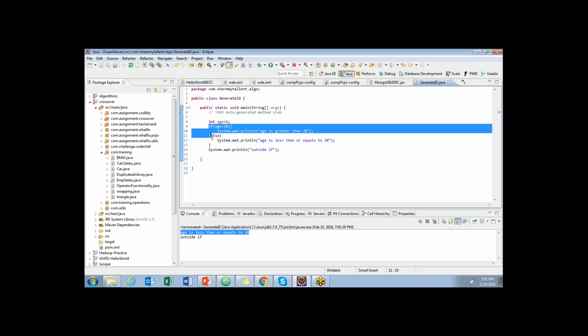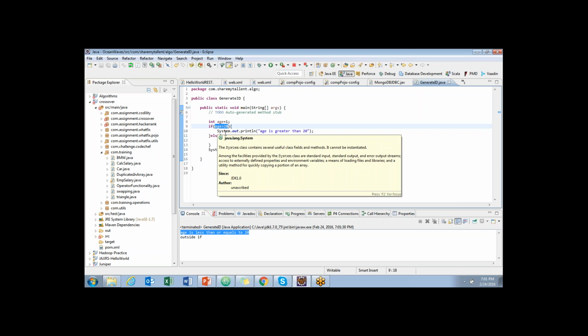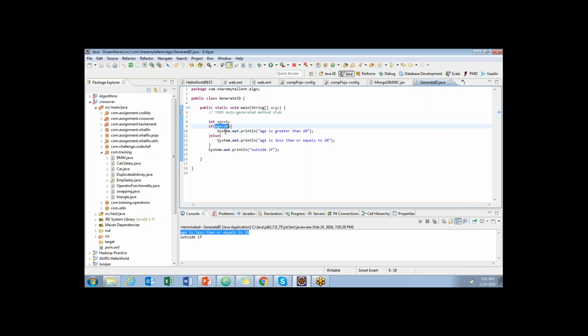So the condition we check is the value of whatever condition you place in between the brackets. If it is true, it will execute it. If it is false, it will not execute. Even the other way you can use it is if I have a boolean, I will say flag equal to true. I can use it like this as well.